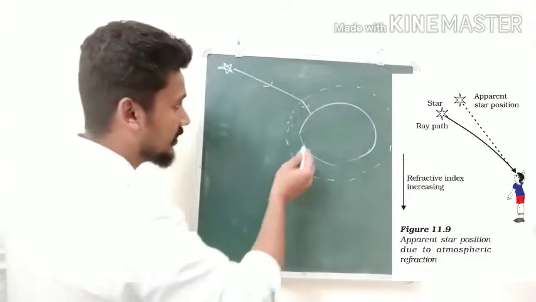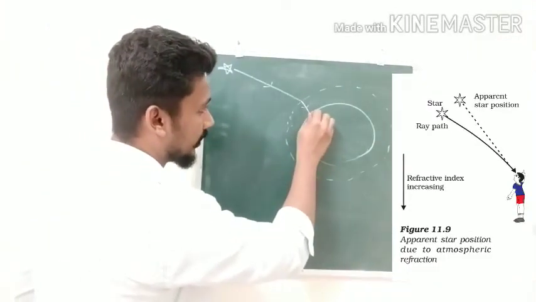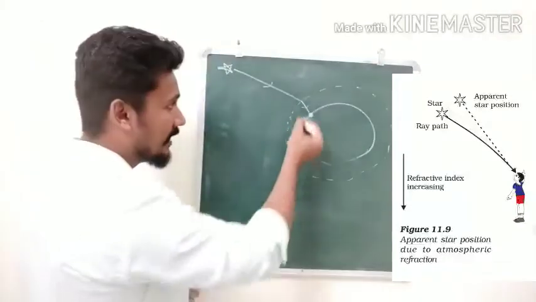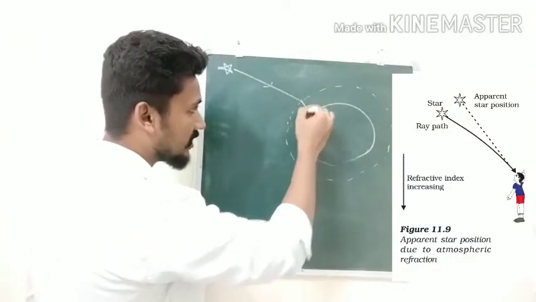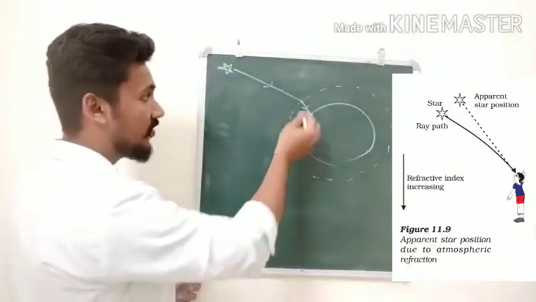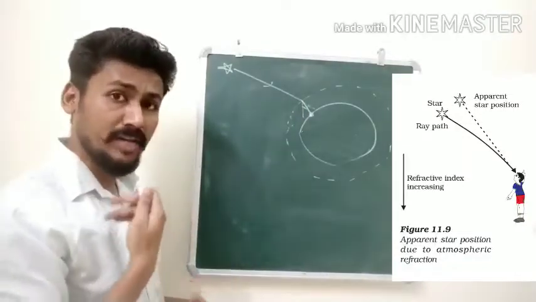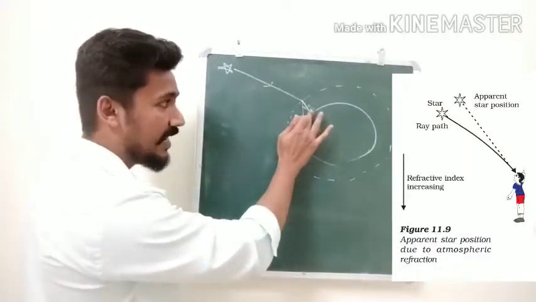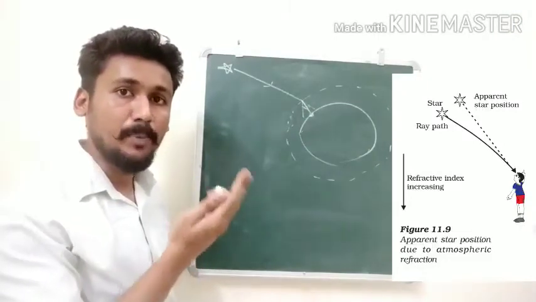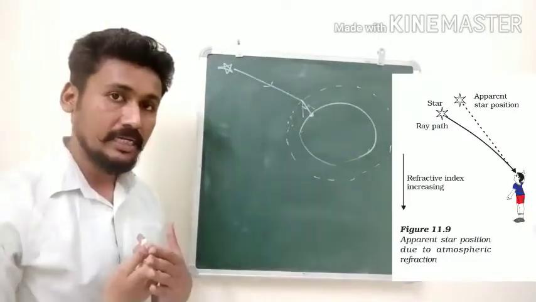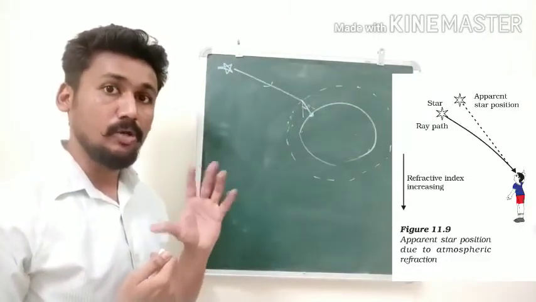So what will happen is, if you are located over here, sometimes all the light from the star is coming here. Then because of refraction, sometimes the light will go here or sometimes here. So the amount of light that we are seeing will keep on changing. Sometimes when more light is coming, the star will look bright.